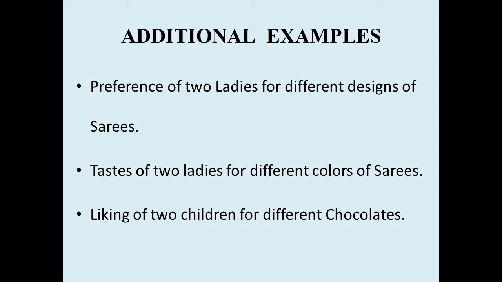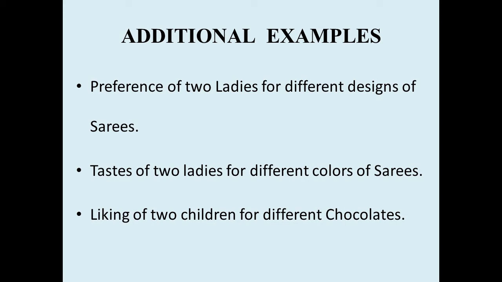Similarly, we can ask two students. There are different varieties of chocolates. You ask which variety of chocolate they like first, next which. If we have some 5 or 6 varieties, the first child will arrange in one order, the second child may arrange in another order. Then we will see whether the children's preferences are matching or not. So again, we can use Spearman's rank correlation coefficient.